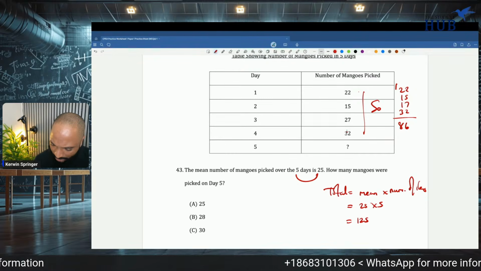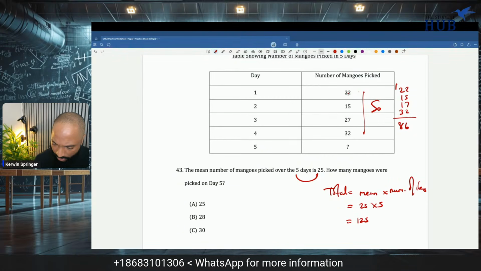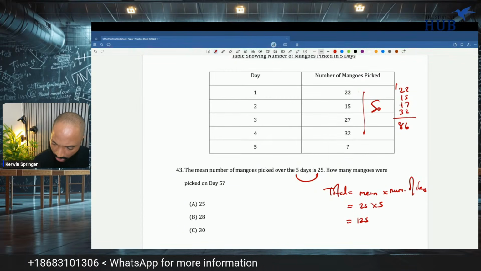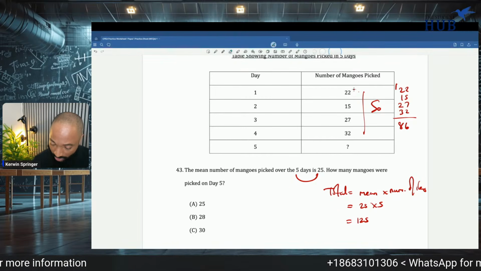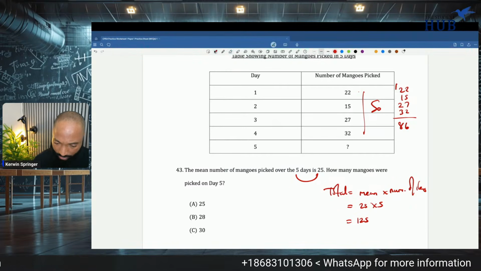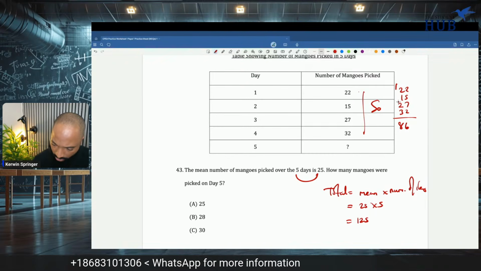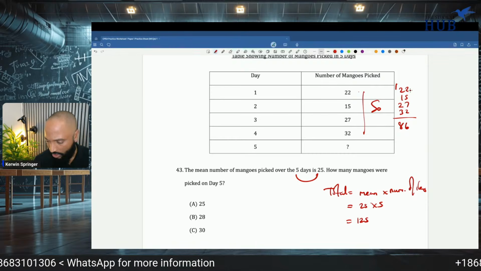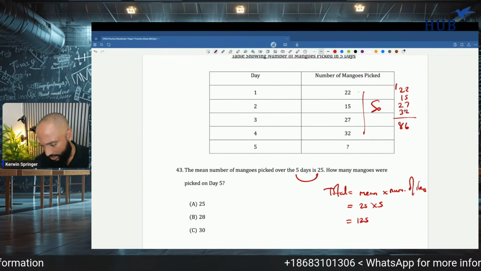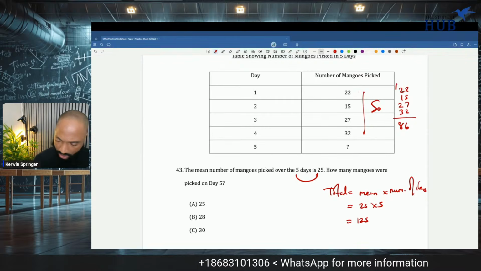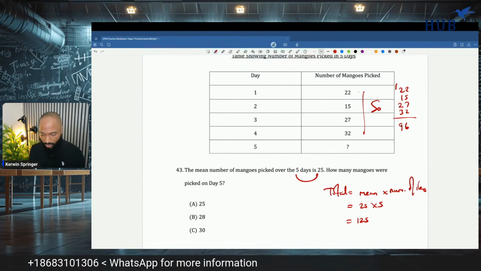I'm feeling something is wrong. The heebie-jeebies. Oh, there was a 2 missing right here. See, my spidey sense was tingling. 22, 15, 27, 32. All right, so let's try this again. 2 and 7 is 9 and 7 is 16. So this is 96.